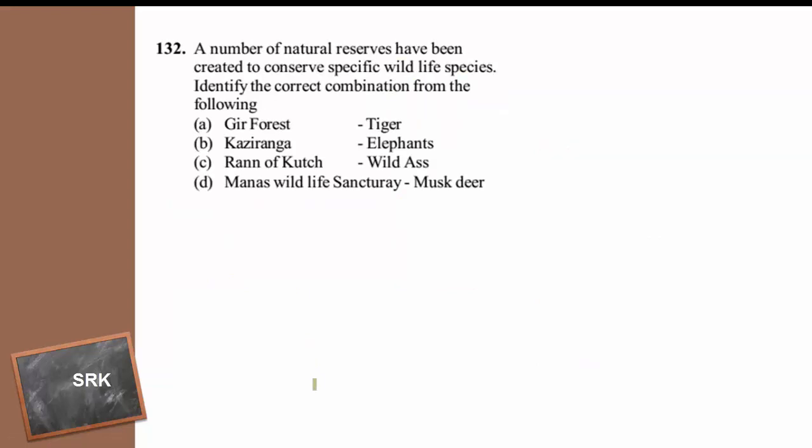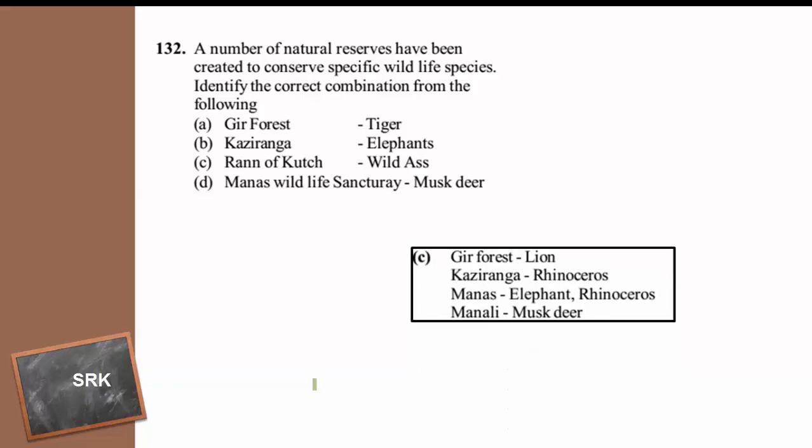A number of natural reservoirs have been created to conserve specific wildlife species. Identify the correct combination of the following: Gir forest, tiger; Kaziranga, elephants; Rann of Kutch, wild asses; Manas Wildlife Sanctuary, musk deer. So which one is correct? The answer is option C, Rann of Kutch.